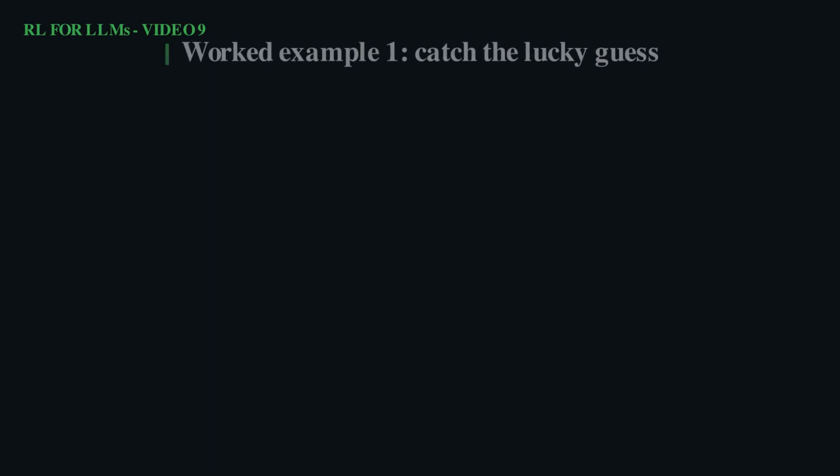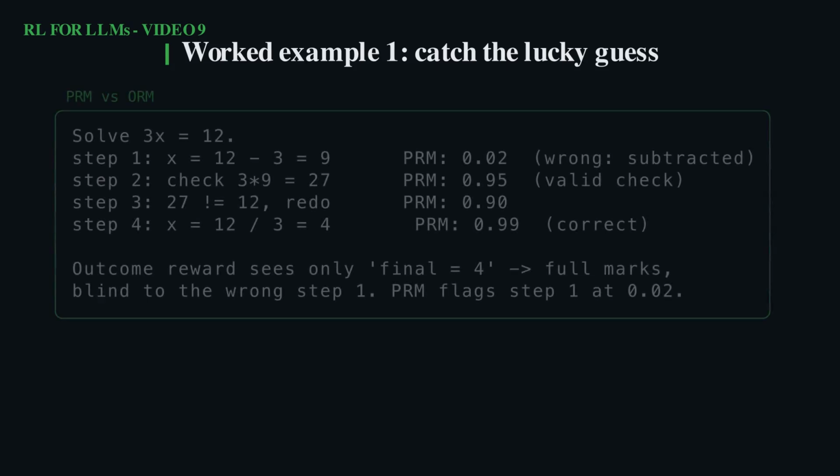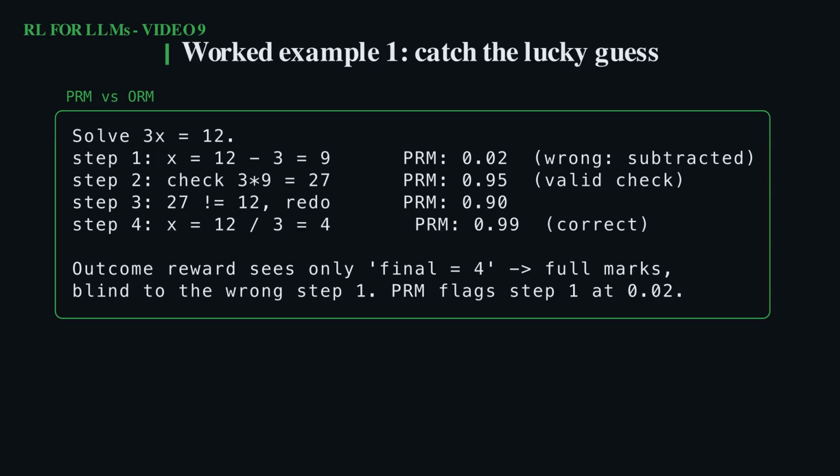Here is the example that makes it click: solve 3x equals 12. Watch step 1, the model subtracts instead of dividing and gets 9, just wrong. But then it checks its work, notices the contradiction, and redoes it correctly to get 4. The outcome reward sees only the correct final 4 and gives full marks, blind to the early blunder. The process model scores that first step at 0.02.